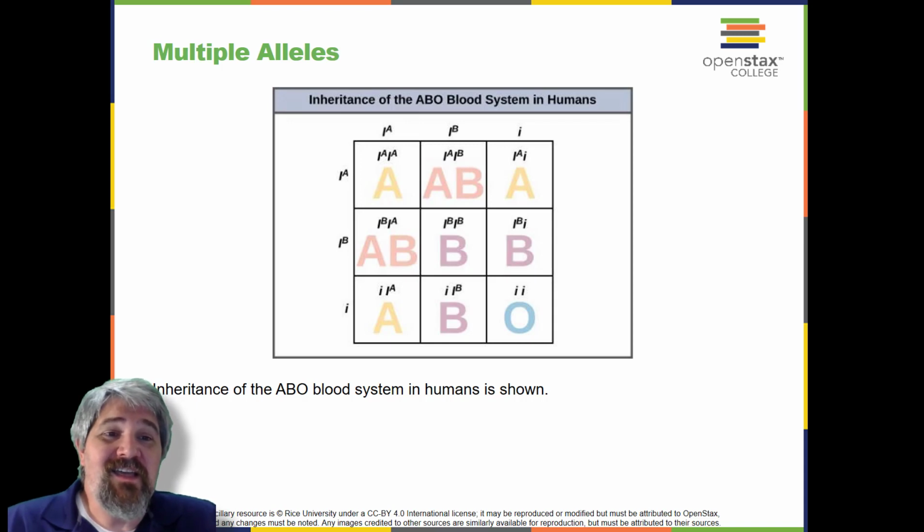In this case, the A and B alleles are codominant with each other and are both dominant over the recessive allele. Although there are three alleles present in a population, each individual only gets two of the alleles from their parents. This produces the genotypes and phenotypes shown in this figure. Note that instead of three genotypes, there are six different genotypes when there are three alleles. The number of possible phenotypes depends on the dominance relationships between the three alleles.